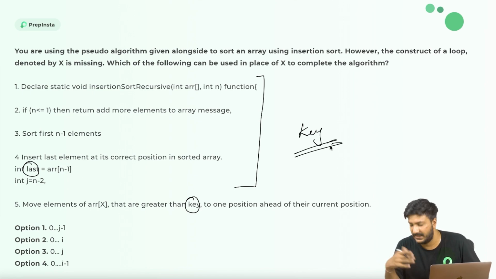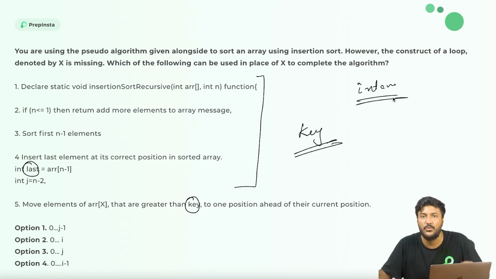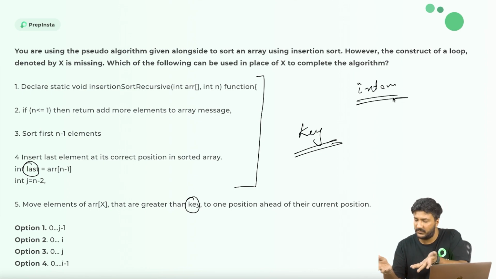There is no variable called key. What is the key element? You can name it as key, you can name it as I, you can name it as anything. Probably this question was written by some intern or somebody who's just joined Infosys, and they were asked that, okay, our campus drive is coming and we need to figure out this particular question here.